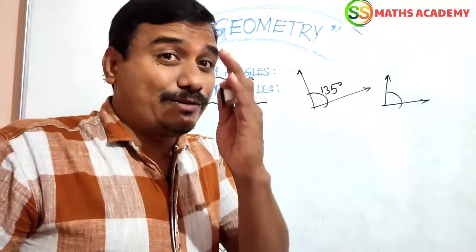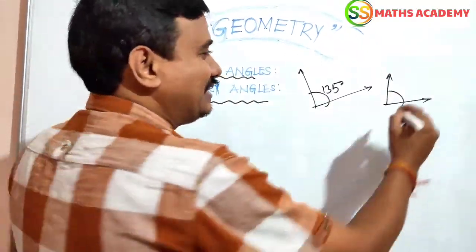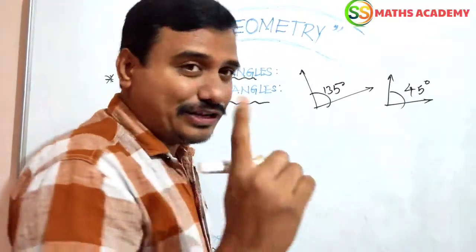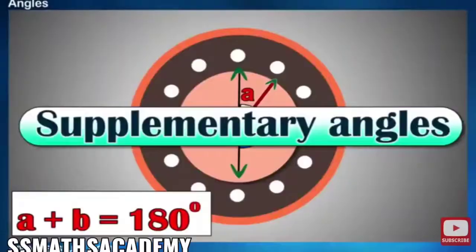Sir, 180 degrees there, no sir, 135 will be there, remaining value is nothing but 45. Yes, very good. So, if two angles are said to be supplementary angles, the sum of the two angles equals 180 degrees. This concept we have to apply in any kind of question. For example, see one example.